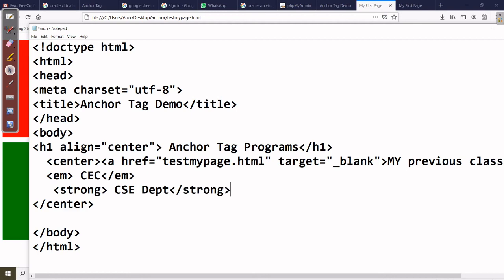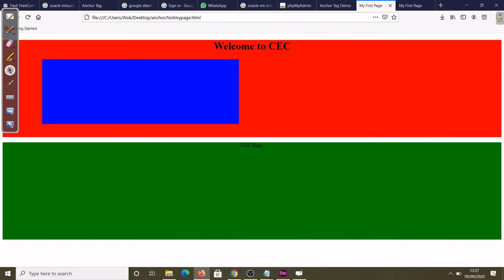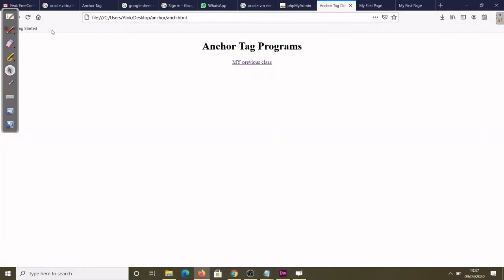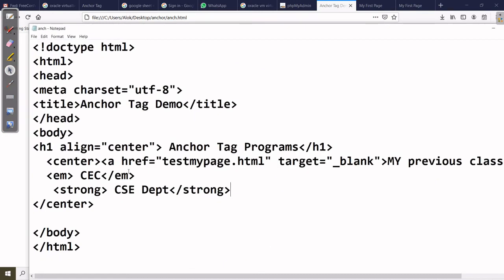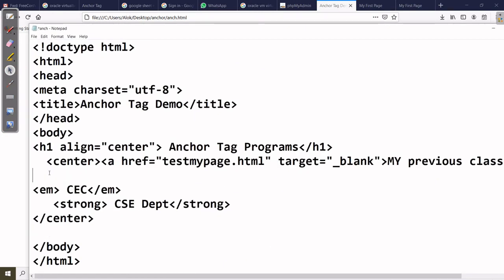Now you can Control S, coming here. This is our page only. See, CEC UC. I'll put again here the next line. Then we can see, just now I discussed BR. So BR, what is happening? You can write the opening and the closing tag here itself. And same way I'll put here again the BR. H1 and the paragraph automatically come to the next line, but EM and strong, these are inline elements, okay, so they will not go to the next line, right?